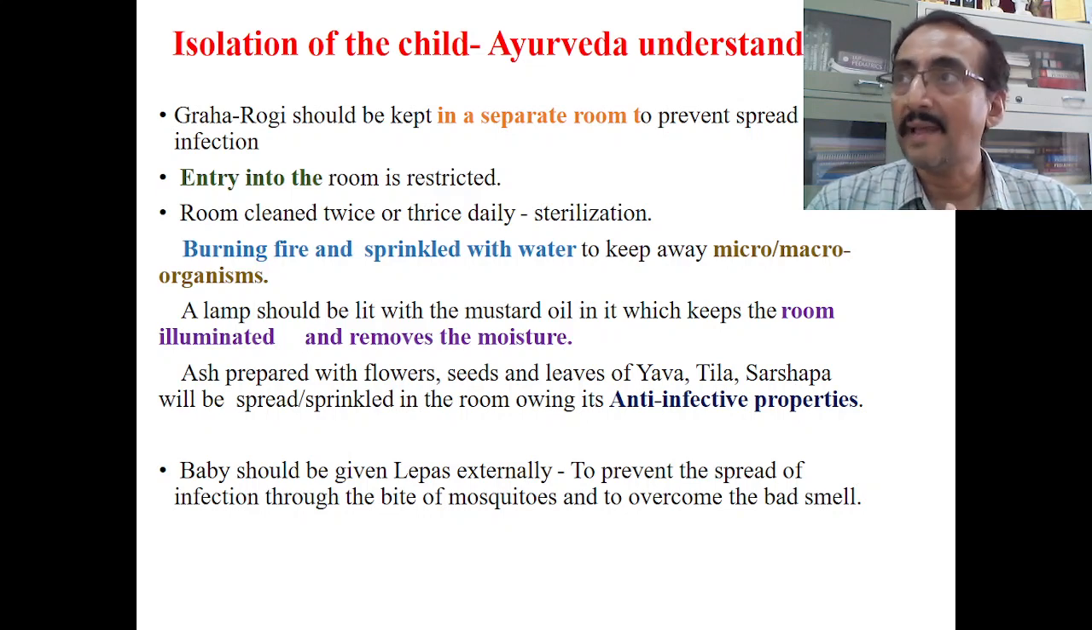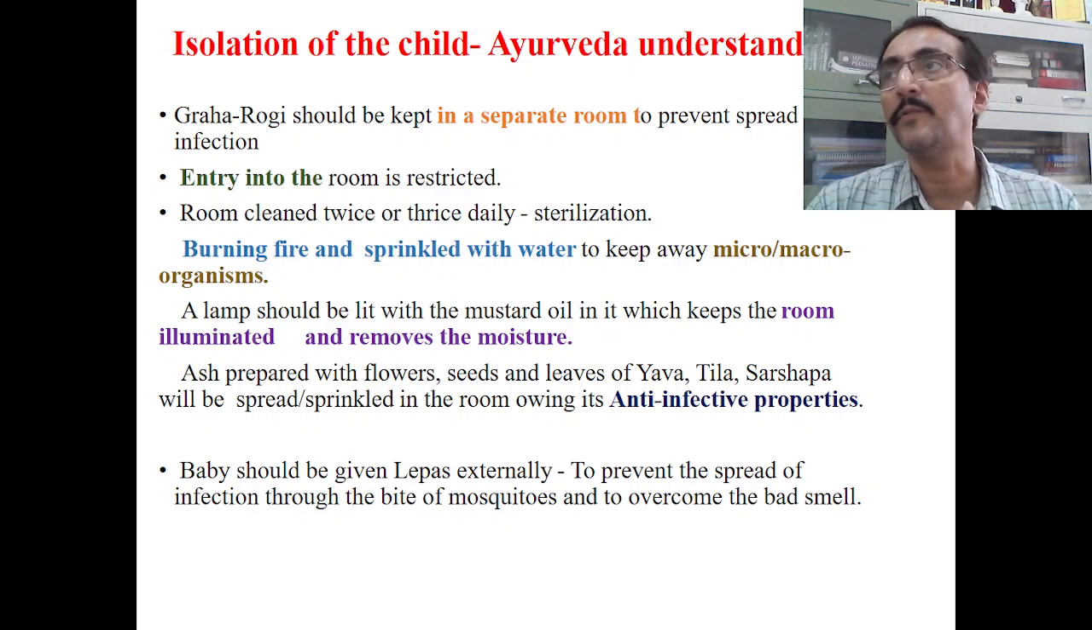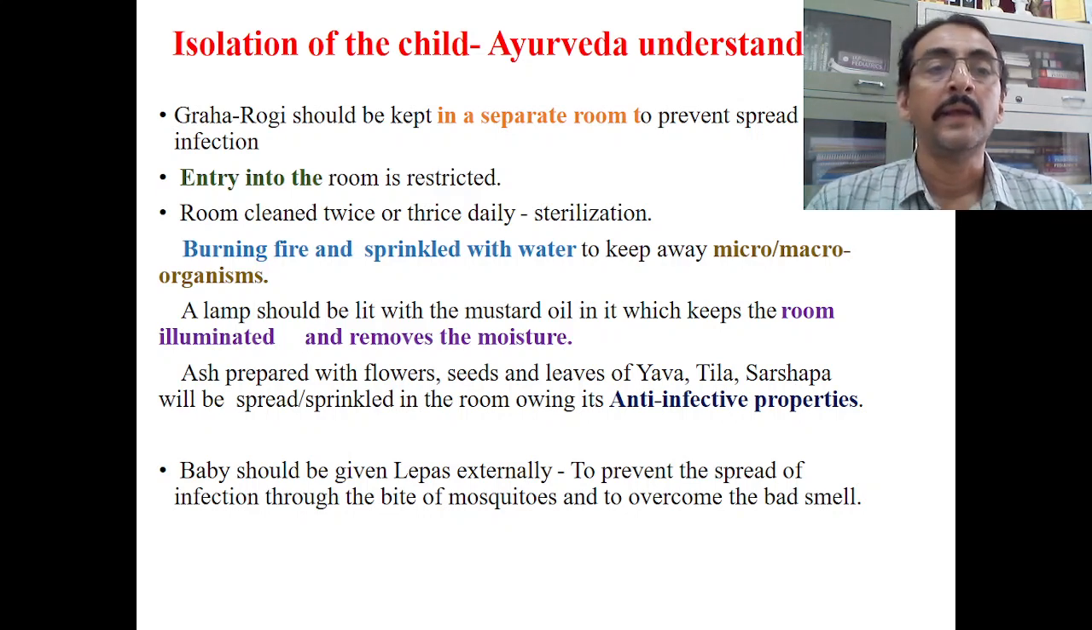So this lamp lit with the mustard oil, although it looks like a very simple method, has got multiple benefits. It keeps the room illuminated, it removes the humidity, and it will not cause dryness of the air. Okay, and most importantly, it imparts anti-infective properties, because Sarshapa itself is one of the Rakshogna drugs.